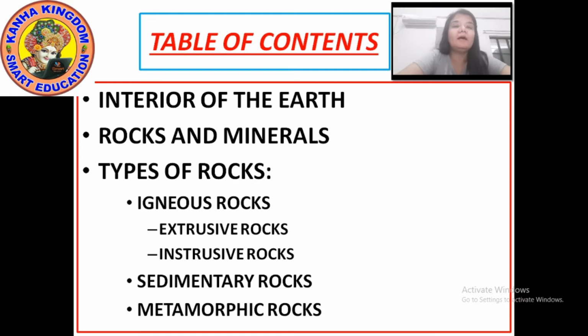And in the second part, we will see about the rocks and the minerals, and also about the types of rock. With the chapter, I will also tell you some facts about the earth. So with this, I hope you have noted down all the contents. Now let's move to the first topic, that is inside our earth, or you can say interior of the earth.